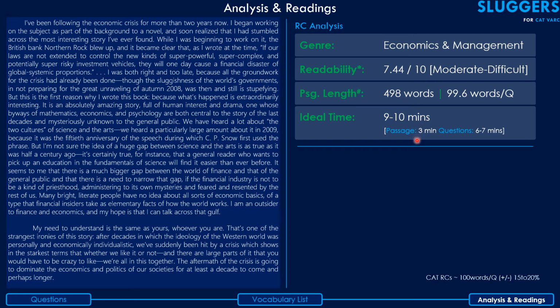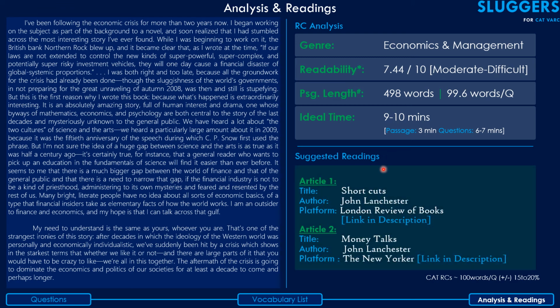All right, coming to the next part, suggested readings. Suggested readings are basically a set of articles that I generally look up, which are at least to some extent related to the article from which the passage has been taken, so that it will provide you at least some exposure in the same genre and domain.